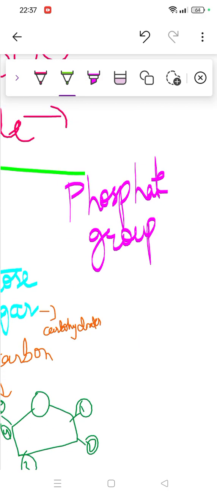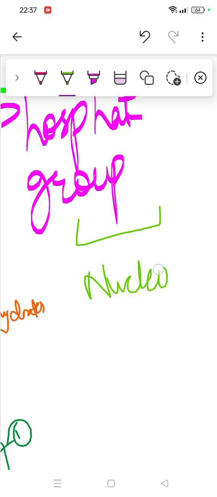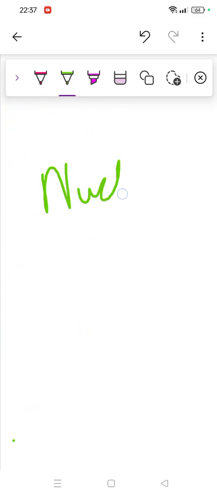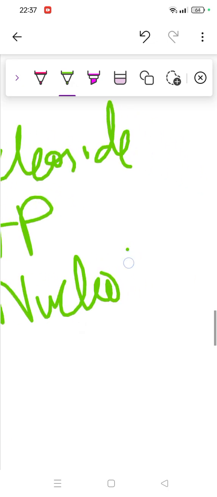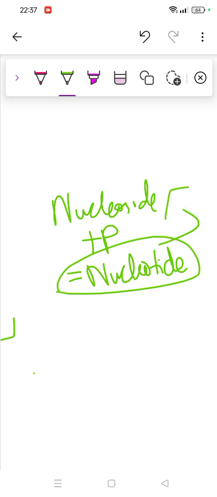When we discuss the phosphate group, this means nucleoside. Here I'm just writing nucleoside plus phosphate. When they both combine, they form a structure called a nucleotide, right? Nucleotide is made up of nucleoside plus phosphate group. When they combine, they will form this structure. So I hope it will be clear.